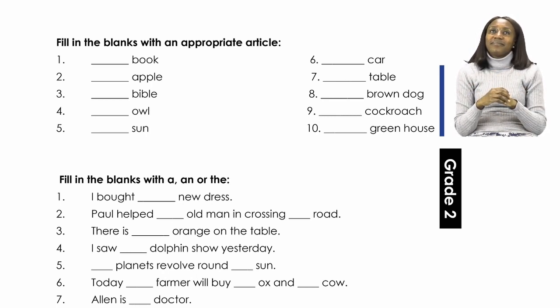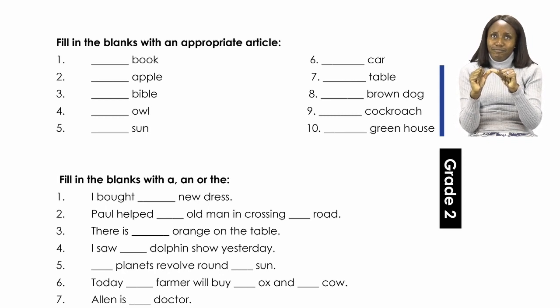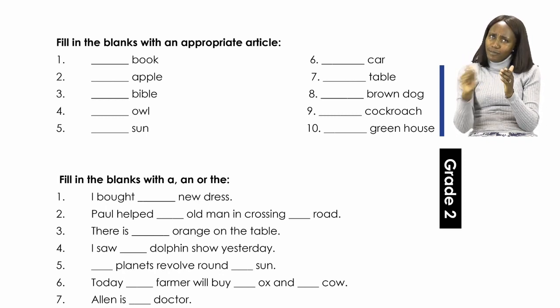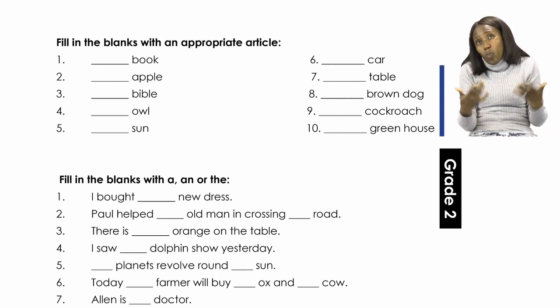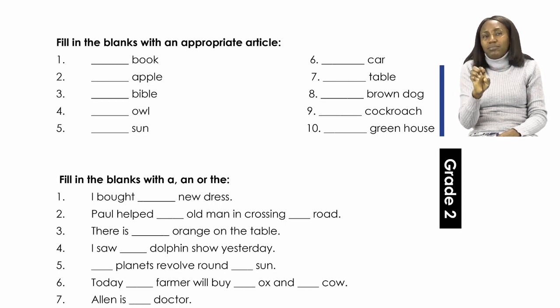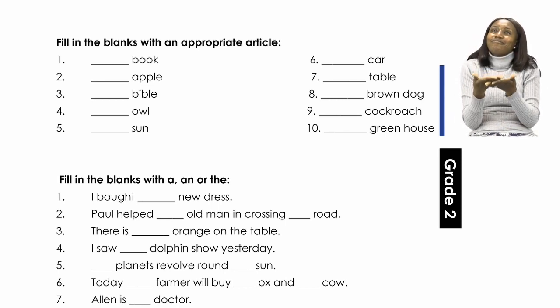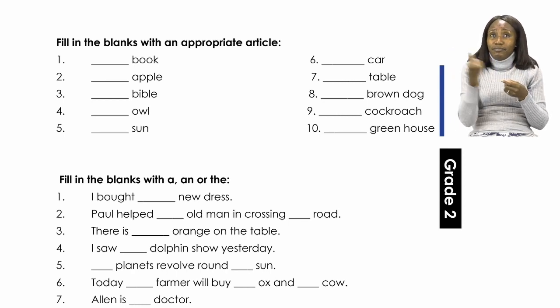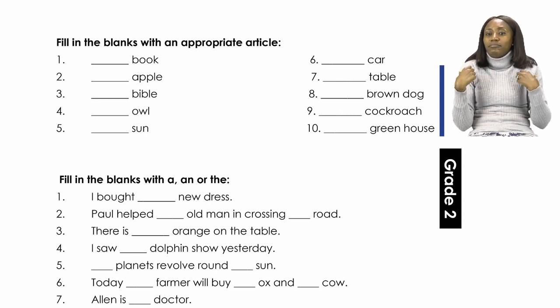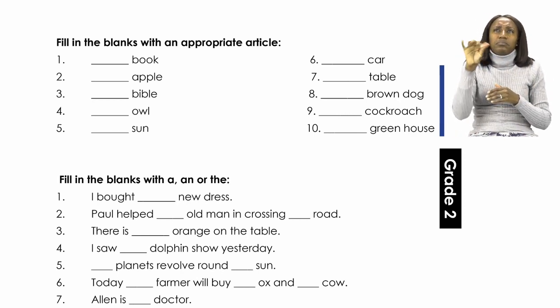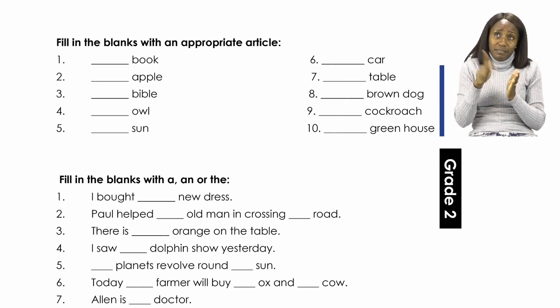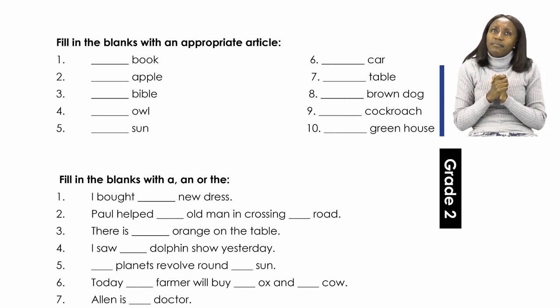We are going to continue to the next activity where it says fill in the blanks with a, an, or the. I'm going to do the first 2 examples with you. Number 1, the sentence reads, I bought blank space new dress. So which article are we going to use here? A, an, or the? Let's read the sentence with each article and see which one fits best.